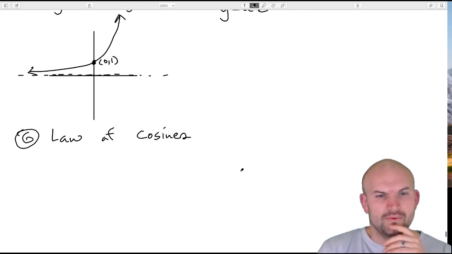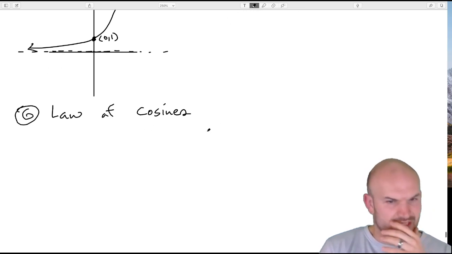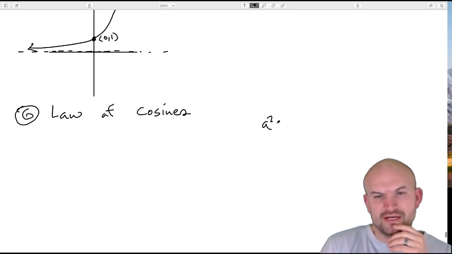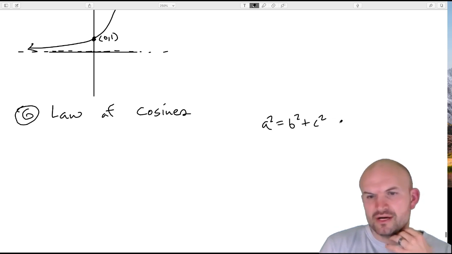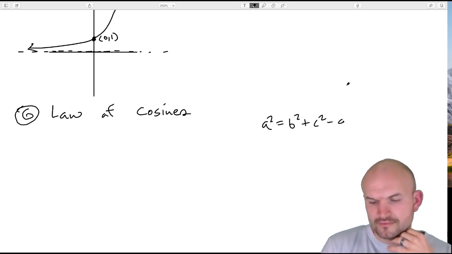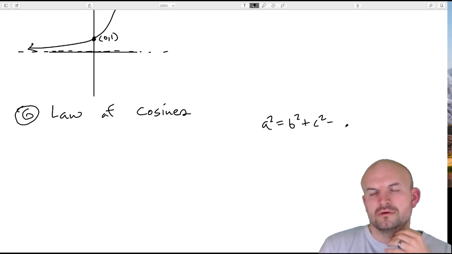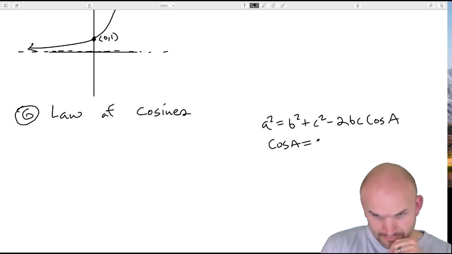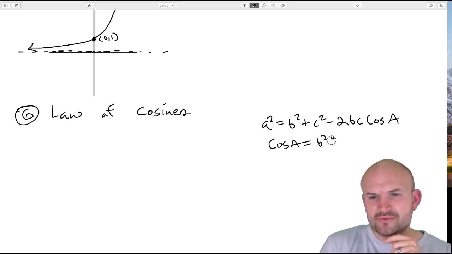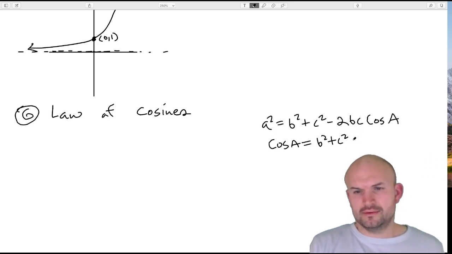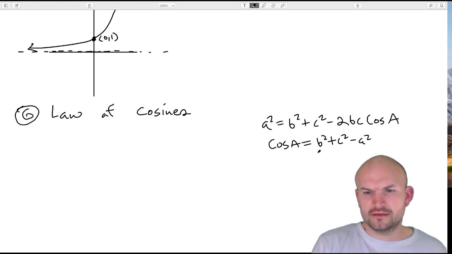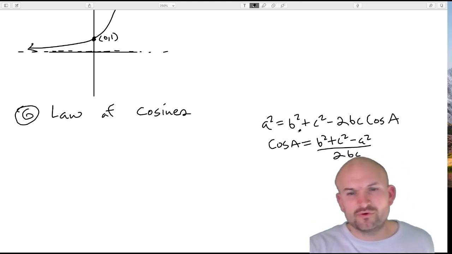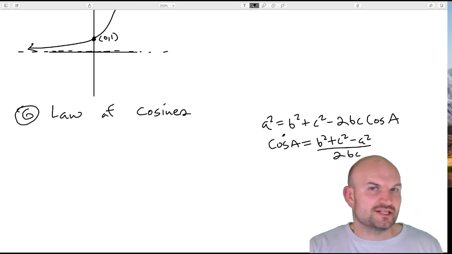The main thing is, let's cover the two formulas. A squared equals B squared plus C squared minus 2 times B times C times the cosine of A, and then cosine of A equals B squared plus C squared minus A squared, all over 2 times B times C. Just real quick, this is the exact same formula, written in two different ways.